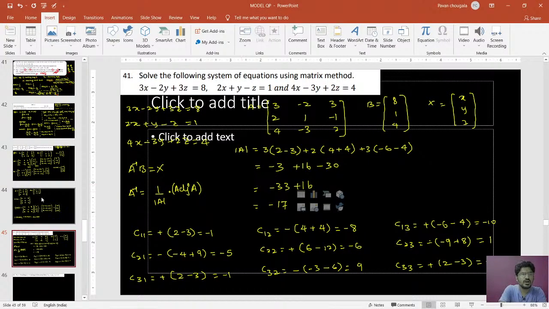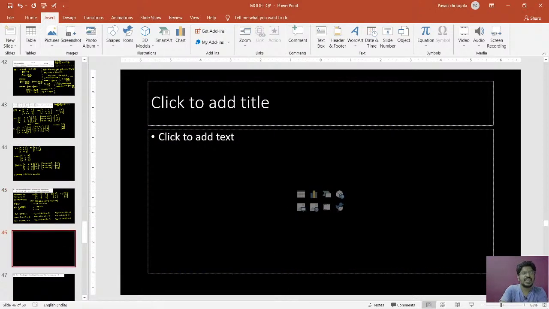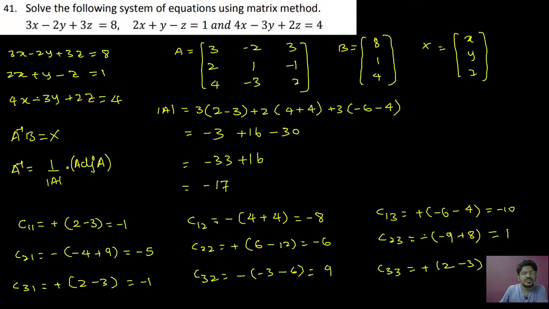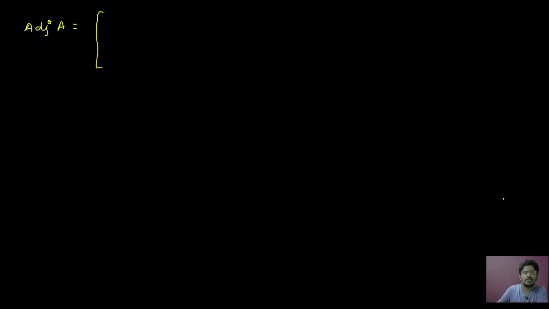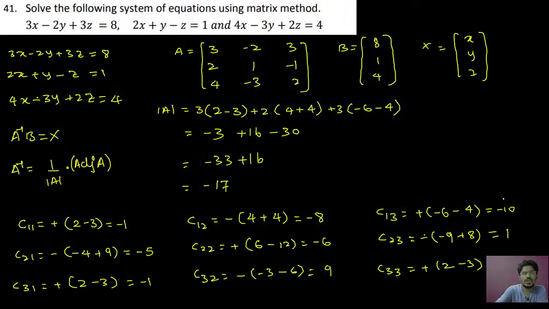you can go for writing the cofactor matrix and the adjoint of matrix. Okay. So now you have to write adjoint of matrix. How to write adjoint of matrix? You just see. Adjoint of matrix can be written as, see here, adjoint of A equal to matrix. The first row has to be written as the column. First row has to be written as column.